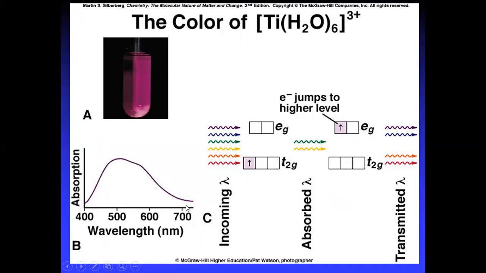It reduces as the nanometer increases. Here these are the incoming radiations. In titanium, you have a t2g1 electron, and this electron is jumping into eg. Absorption takes place and it jumps to the eg.